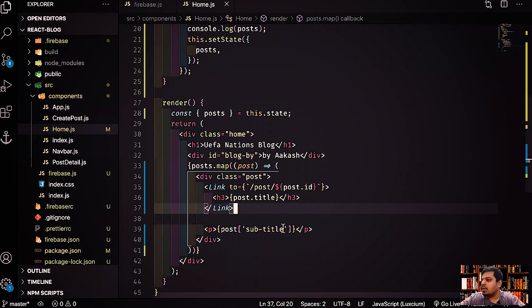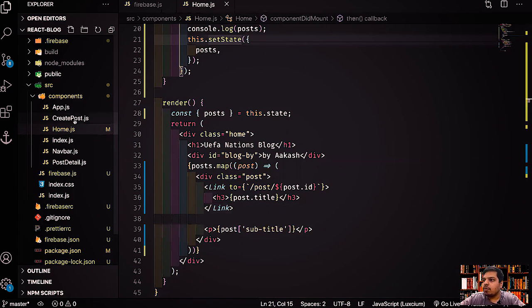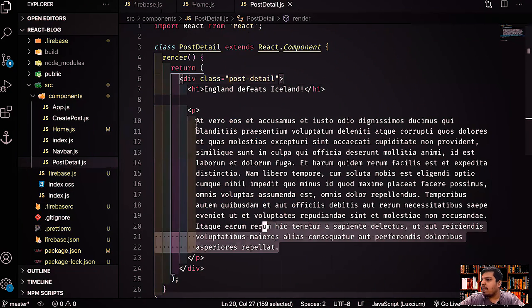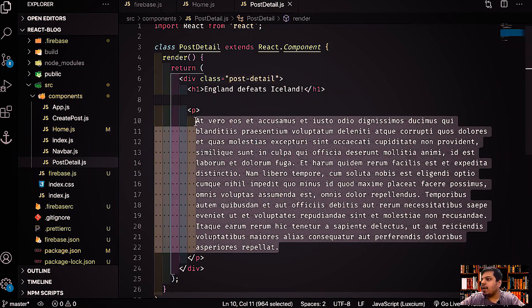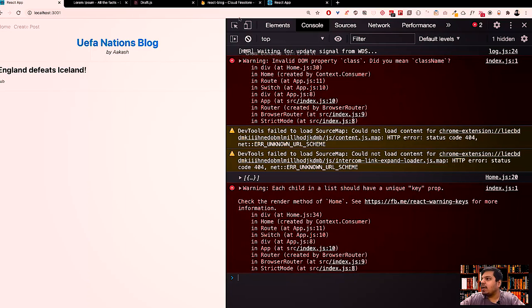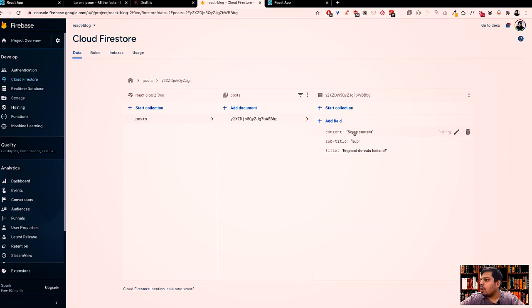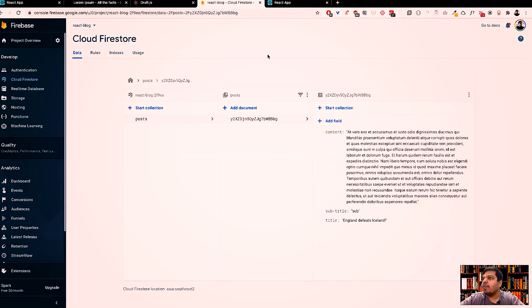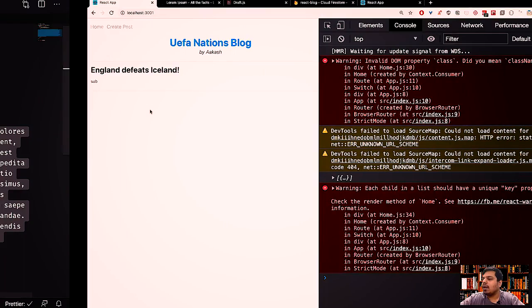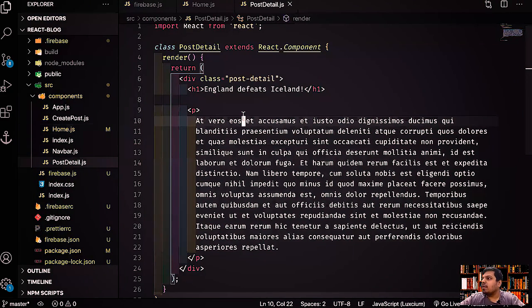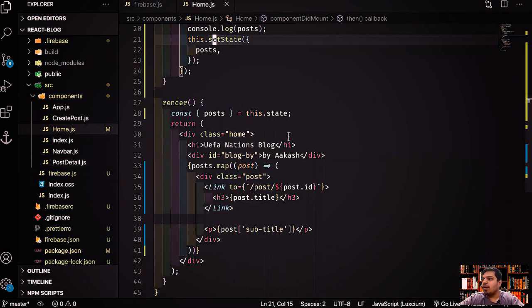That is awesome, right? And let's go to create post, or rather post detail, and grab this data, and put it inside content. This is the content part. Let's put it over here, update, and now we have the content, right? Let's remove this. Our home is now working fine.